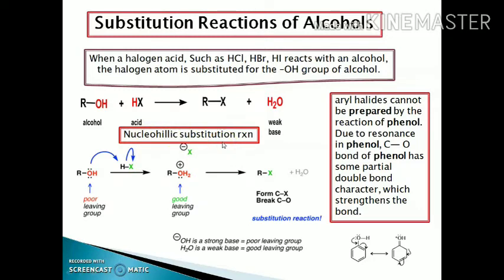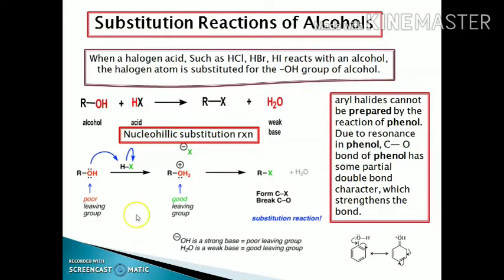As we know, in substitution reactions, the highly reactive element, compound or molecule replaces the less reactive one. In substitution reactions, a strong or better nucleophile displaces the poor or weak nucleophile from its respective position.